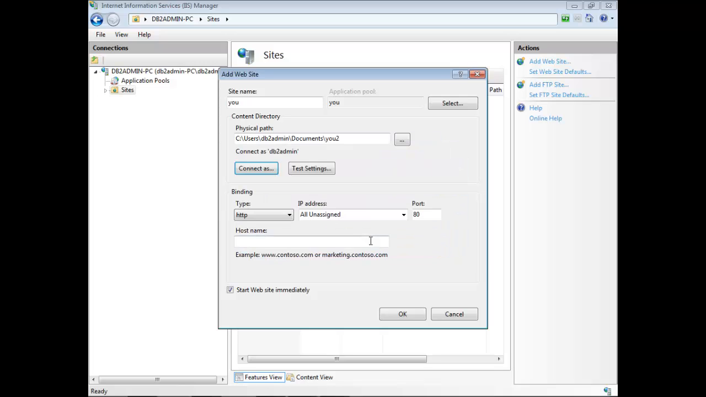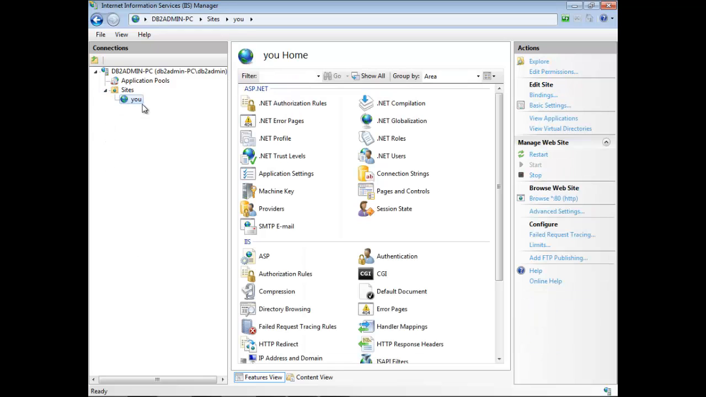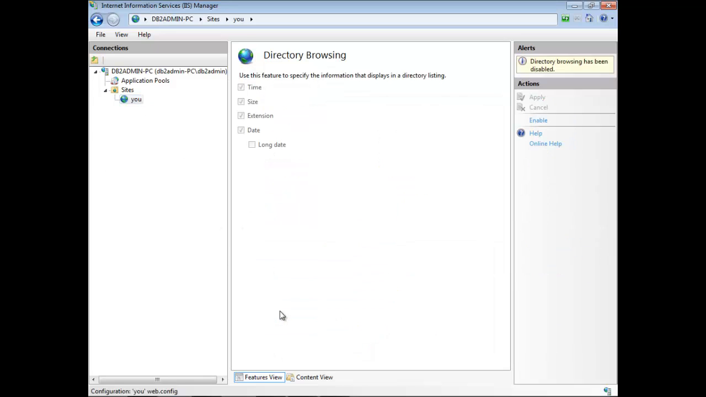Okay, it's created. The second most important step is directory browsing. Here, enable, and wait till it is disabled here. Okay, that's how we enable our site.